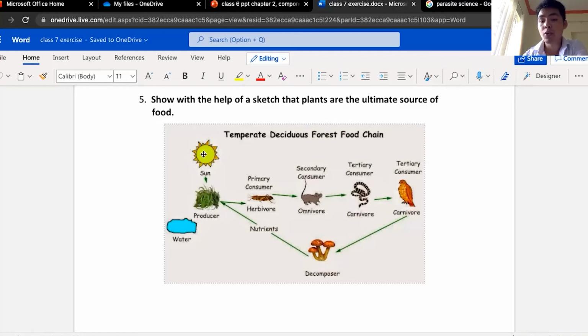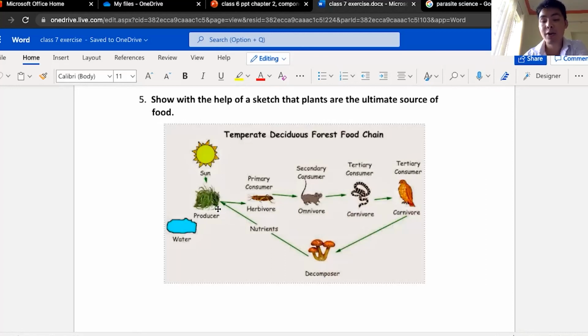No, we don't get energy from the sun directly, except vitamin D. That's a different aspect. From water, we don't get energy. Water helps our body to function. It helps us to carry the energy up and down, right? Okay, but who gives us energy?